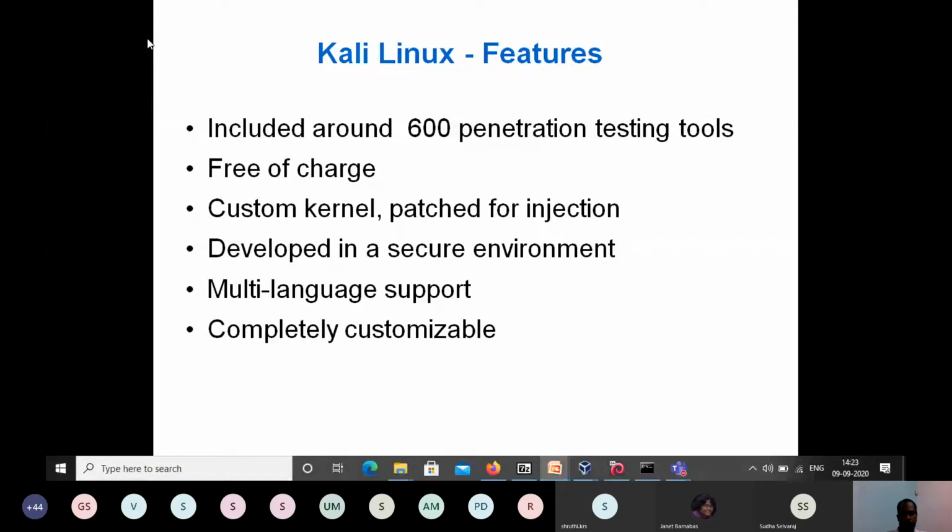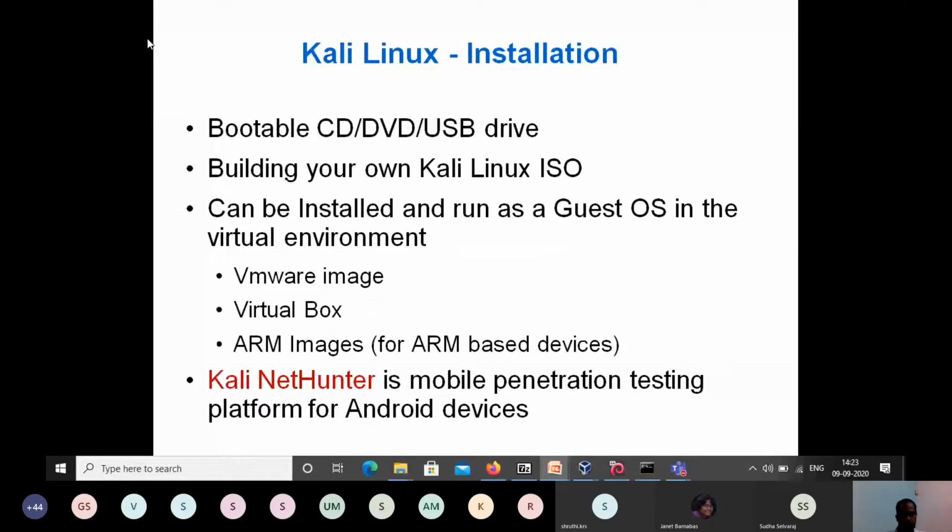Especially in wireless scenarios, Kali Linux has a customized kernel with some patches available for injection. So it might not be that easy to break our operating system while we are doing this activity. It is already developed in a secure environment. Like any other Linux, it has multi-language support, and it also provides some customizability.